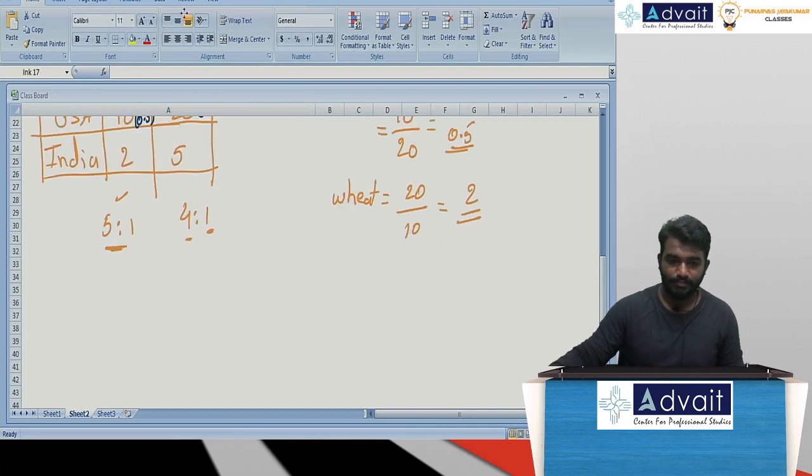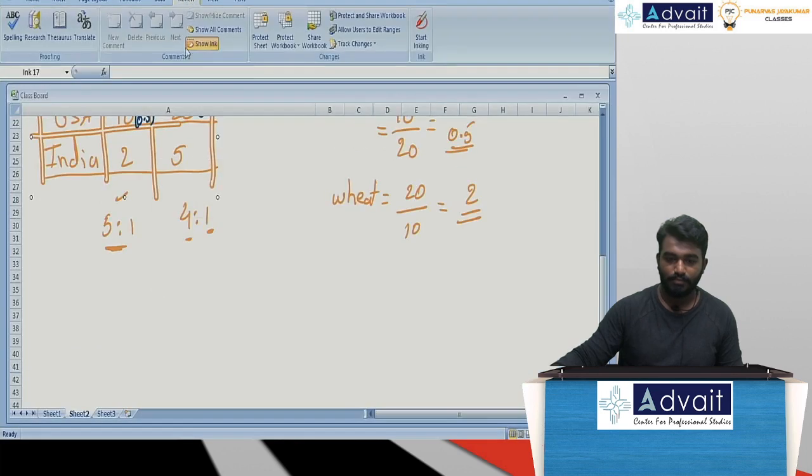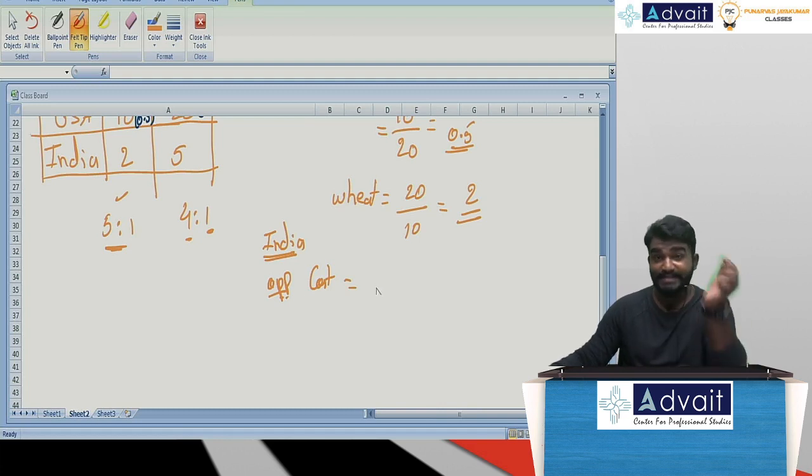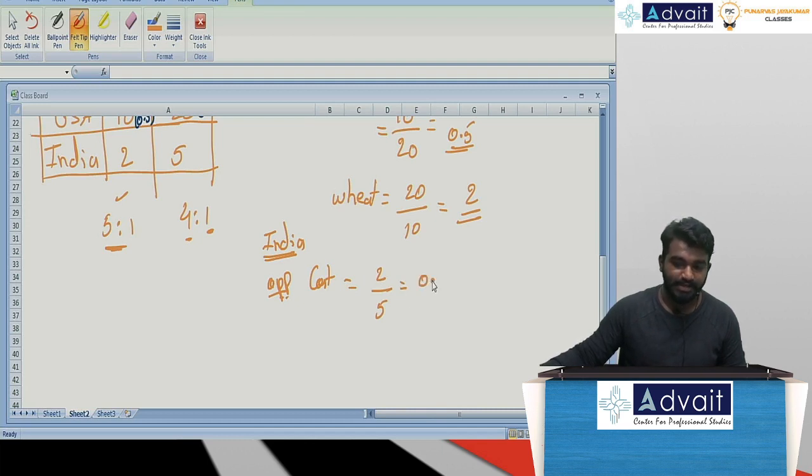Now, opportunity cost for which nation? India. If I am taking rice, what is the opportunity cost? Rice divided by wheat. The opportunity cost of rice in terms of India's productivity is 2 labor hours, and in terms of wheat it is 5 labor hours. So 2 divided by 5 is 0.4. Acceptable? Yes, sir. Superb. Now, let me take wheat.